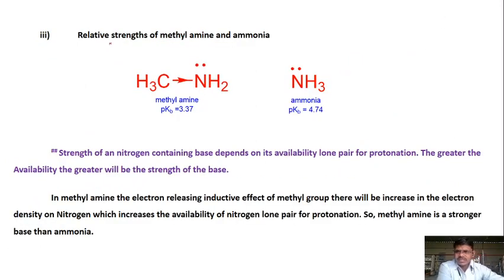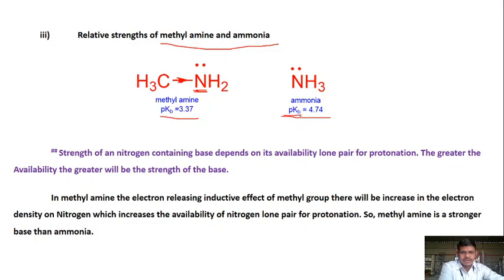Now the next example is the relative strength of methylamine and ammonia. What happens in methylamine? Nitrogen is the more electronegative element out of these two, so it pulls the electron from the CH3 group. The pKb value of methylamine is 3.37, and that of ammonia is 4.74.